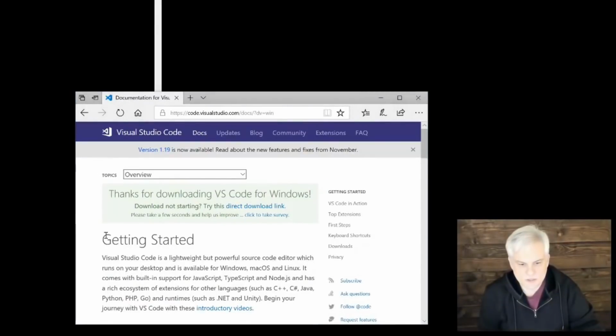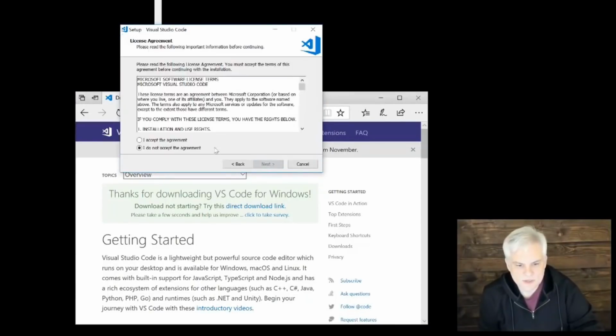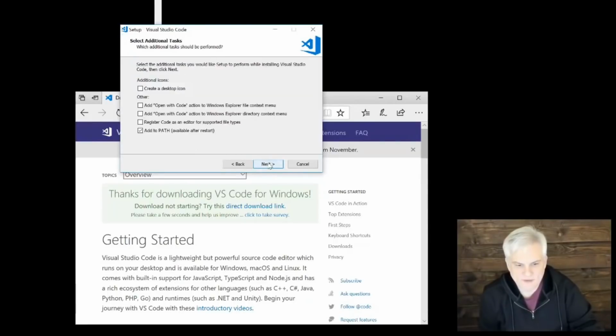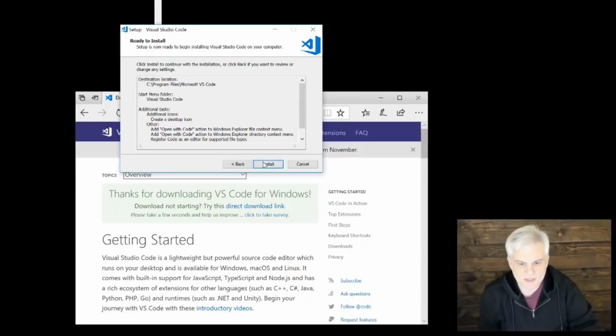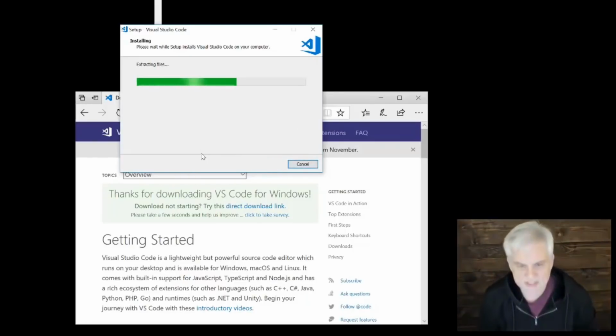Again, Windows UAC prompts me to make sure that I am authorized to install it. We get to the code setup wizard. I'm going to go ahead and accept the agreement, and we're going to work our way through the defaults. Sure. And you can see that we can also add Visual Studio Code to the path, which will become available after restart. I don't need that necessarily for this course, but hey, it doesn't hurt. In fact, let's go ahead and use it for everything here. That's up to you. You can read those options and choose what you want, but for my purposes, this will work just great.